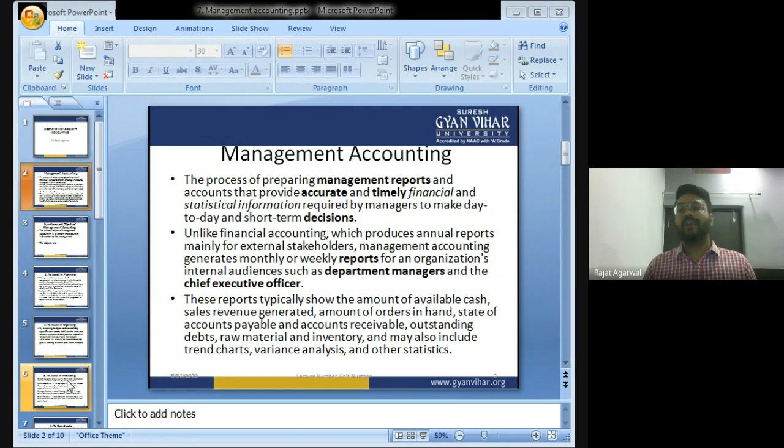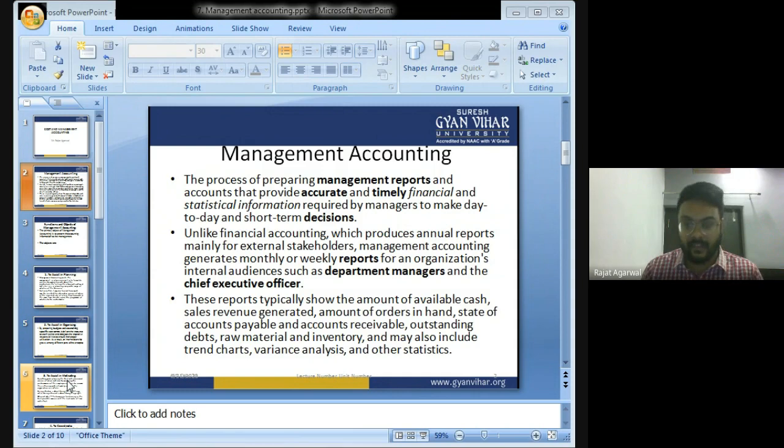So this all is covered in financial accounting. Financial accounting is done for management as well as for external stakeholders. It is compulsory to publish financial accounts. It is important to produce annual reports for external stakeholders.